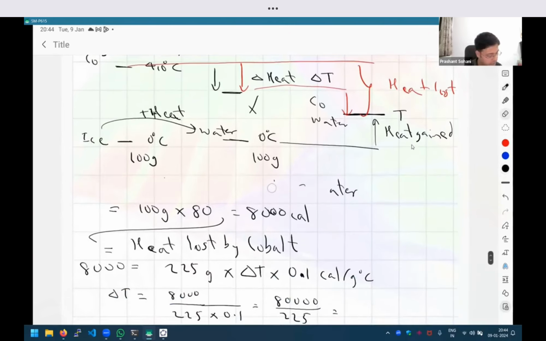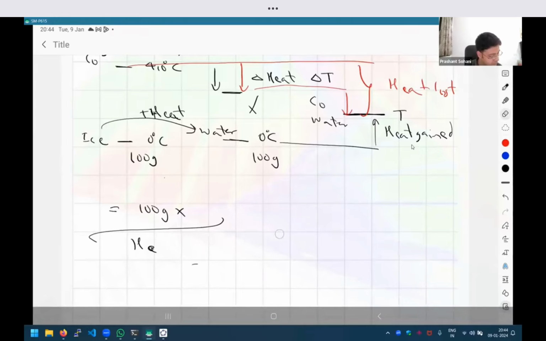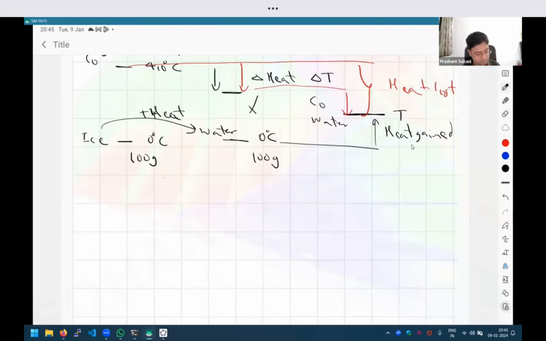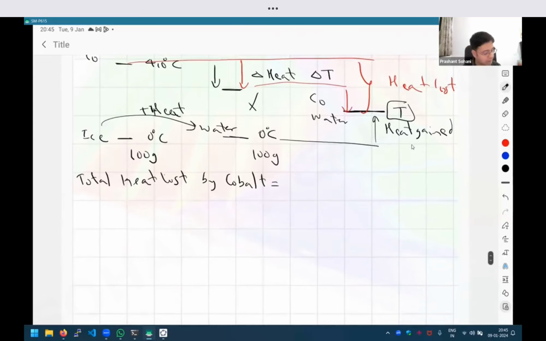With that, let me just erase all of this. Okay. So the total heat lost by cobalt will be equal to how much? If I'm calling the final temperature capital T, it will be the mass of the cobalt into the change in the temperature. So the original temperature was 410 degrees minus the final temperature, T degrees, into the specific heat capacity of cobalt, right? This is the total heat lost by cobalt.